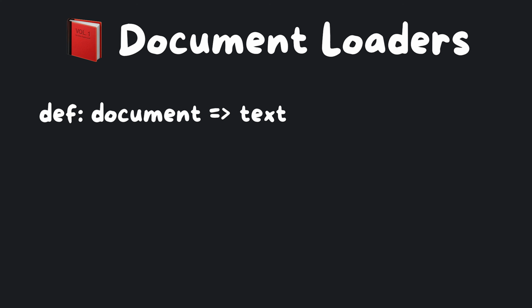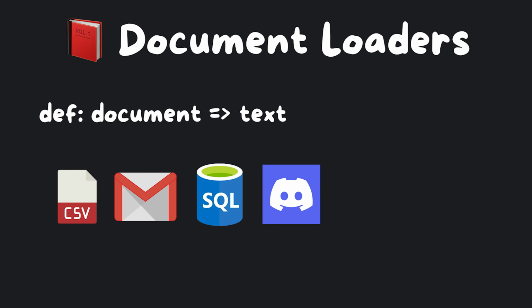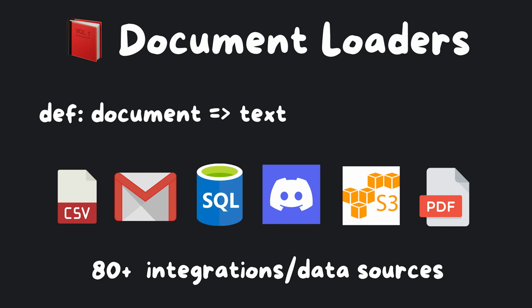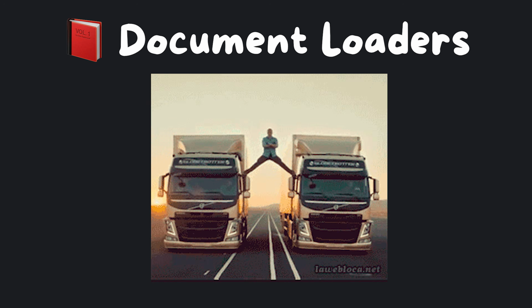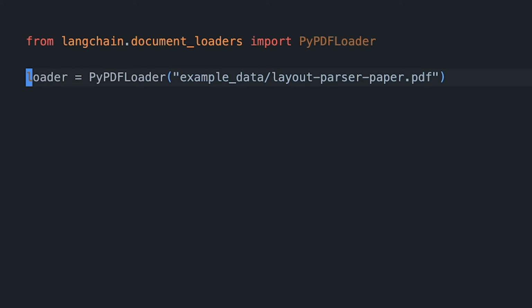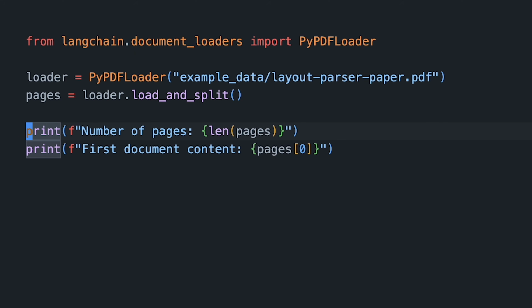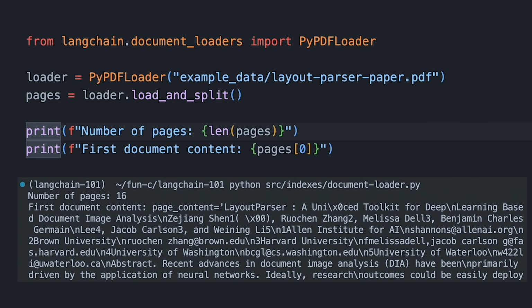There are a ton of supported formats and services like CSV, email, SQL, Discord, AWS S3, PDF, the list goes on and on. It can take only 3 lines of code to import your data. Here's how easy it is. First, import the loader, then specify the file path, and then call the load method. This will load the PDF as text in memory as an array where each index represents a page.